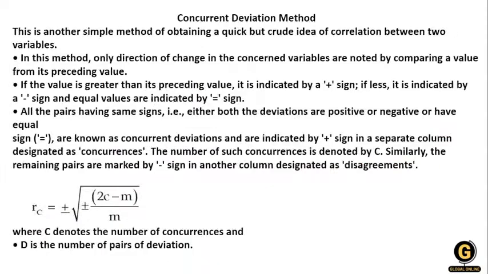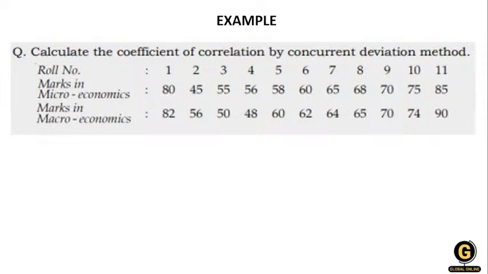Okay, now the next one, non-concurrent deviation. So what is a non-concurrent deviation? This is another simple method of obtaining a quick but crude idea of the correlation between two variables. In this method, only the direction of change in the concerned variable is noted, by comparing the value with its preceding value. This is the formula. Again, I'm explaining with an example, so it will be easier to understand.